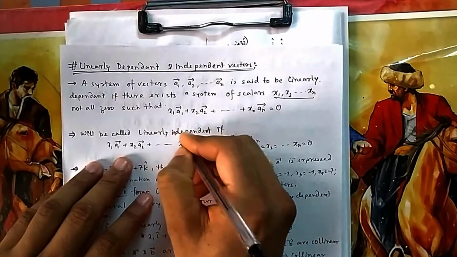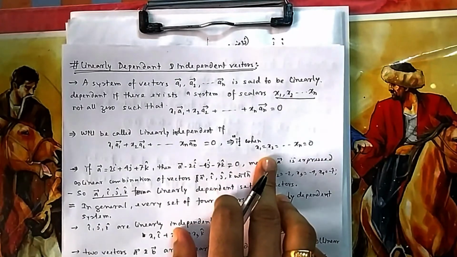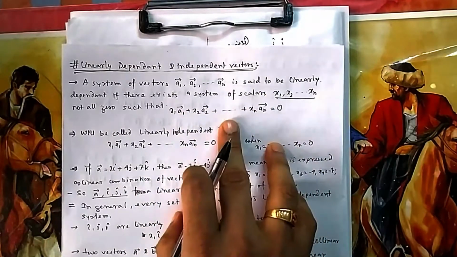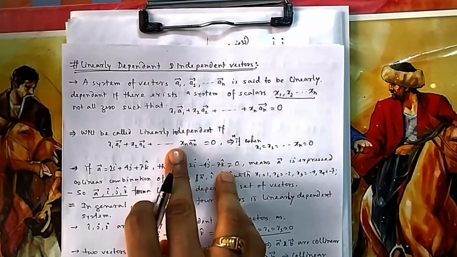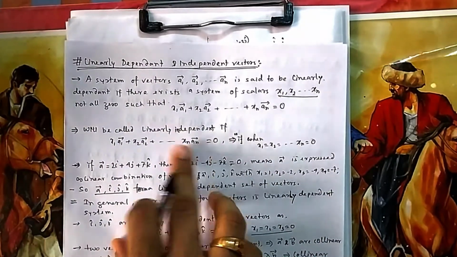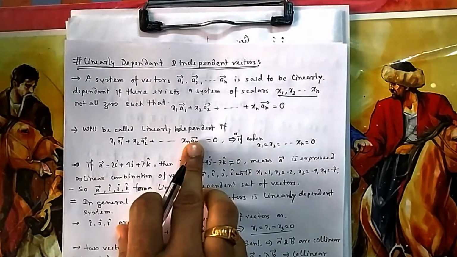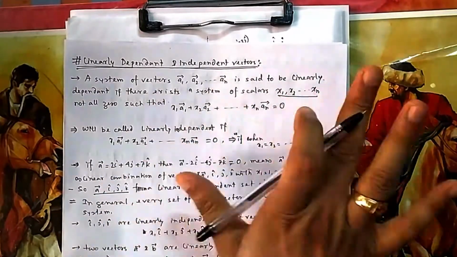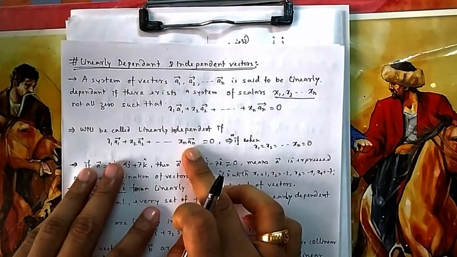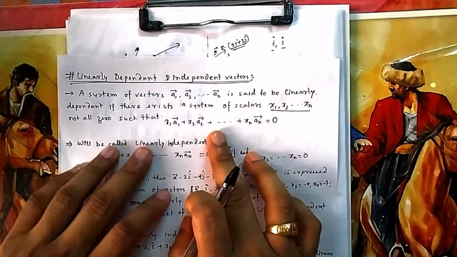Sorry, let me correct this one. Vectors are linearly independent if the scalars must all be zeros. That means you cannot write it otherwise. If you can write it with some linear combination, then it is dependent. If you cannot write it with any linear combination, that means the only possibility is to put all zeros, then only it will be true, because you cannot have any other values of x. This means it is not possible to write them in a linear combination with non-zero scalars.